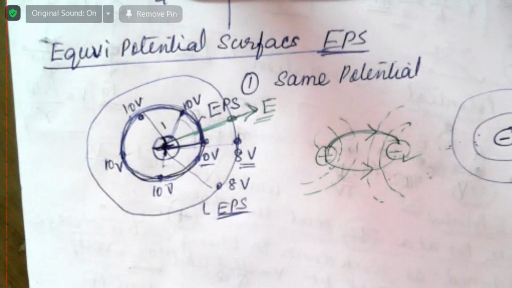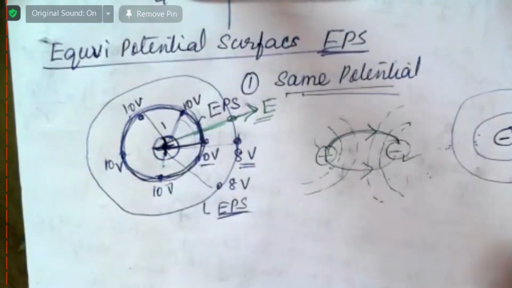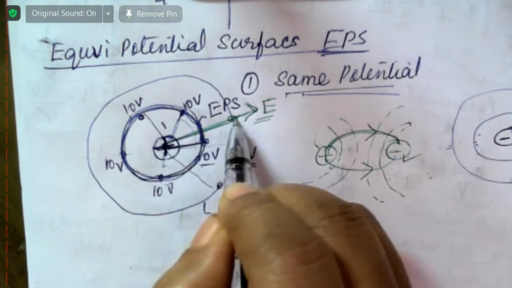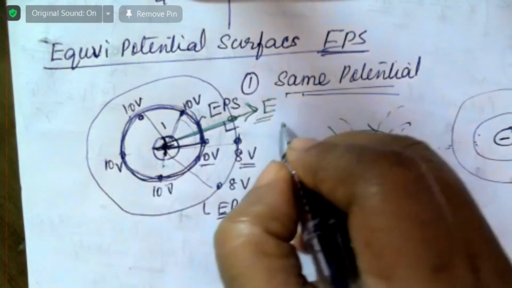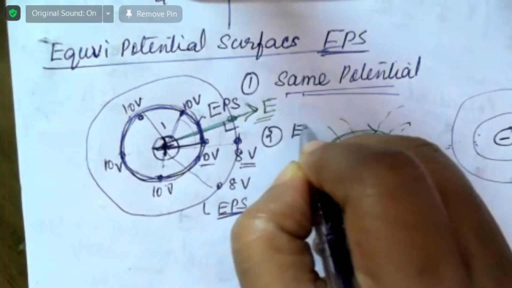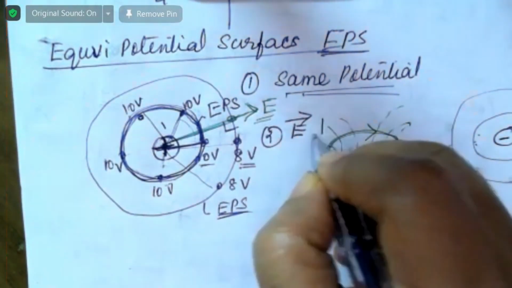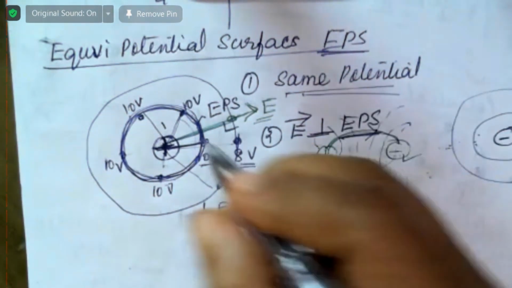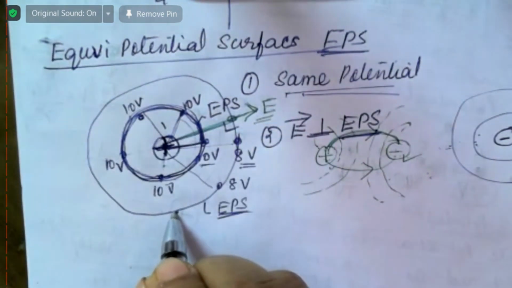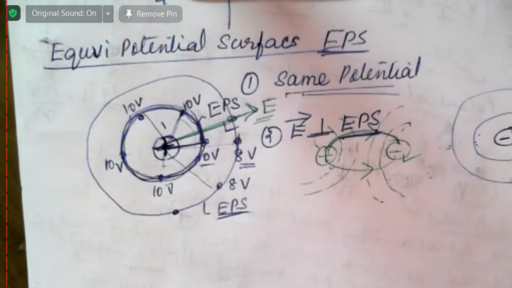Now, one point you have to remember about an equipotential surface is that it has the same potential at every point. Second, an equipotential surface is always 90 degrees to the electric field. The electric field direction is always perpendicular to the equipotential surface. If I want to draw an electric field at this point, how should I draw?